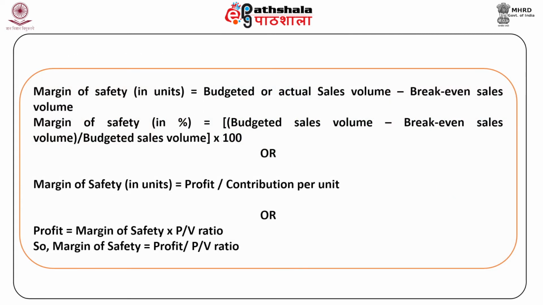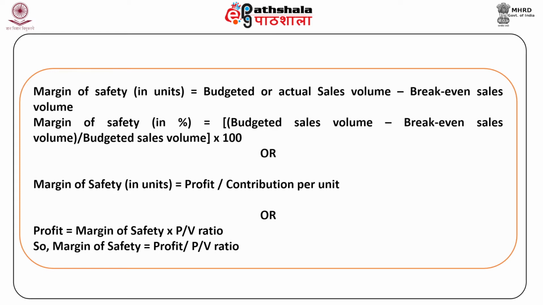Margin of safety in units is equal to budgeted or actual sales volume minus break-even sales volume. Margin of safety in percentage is equal to budgeted sales volume minus break-even sales volume, divided by budgeted sales volume, and this is to be multiplied by 100. Also, margin of safety in units is equal to profit divided by contribution per unit.